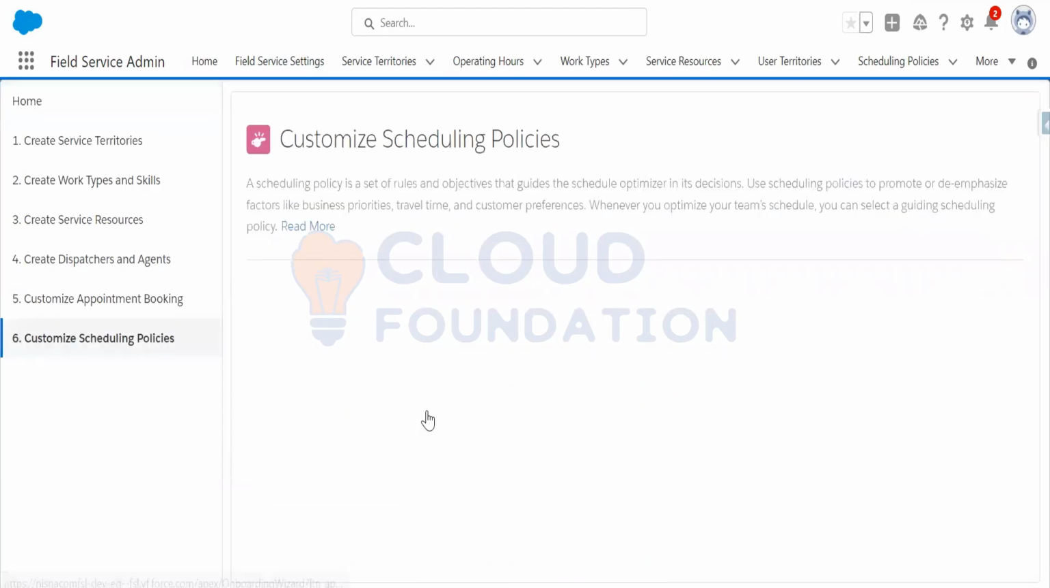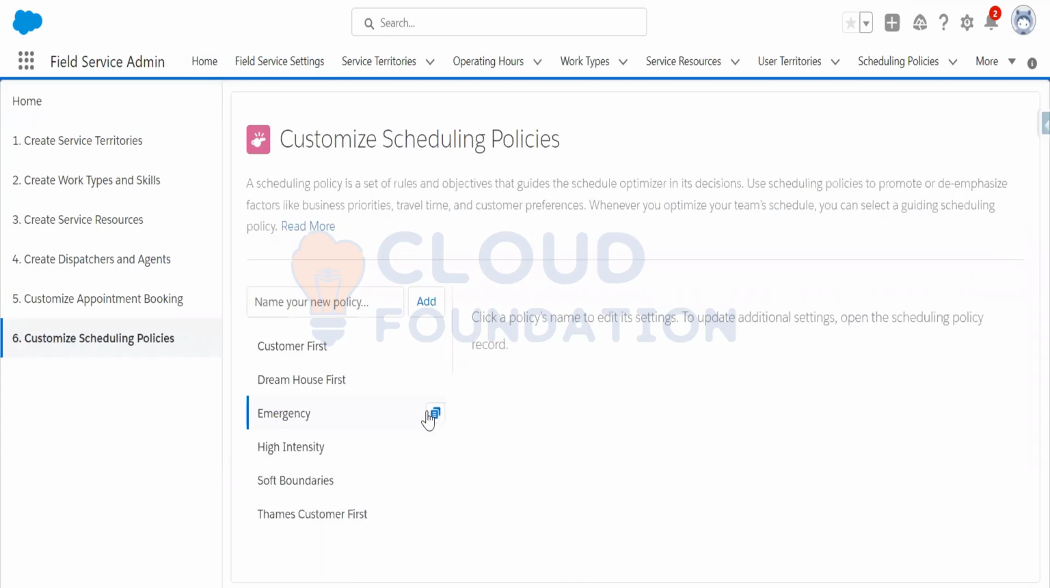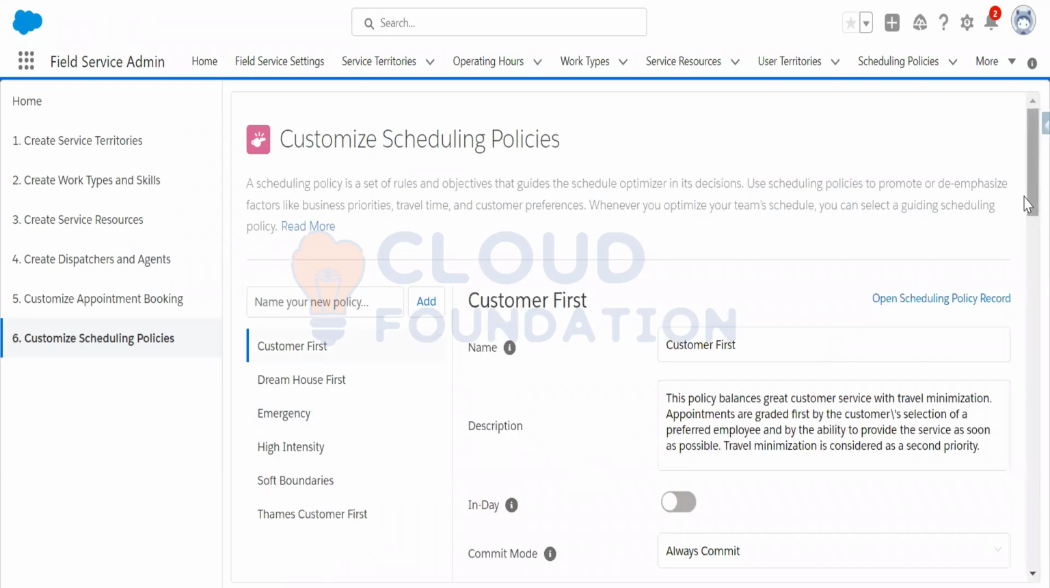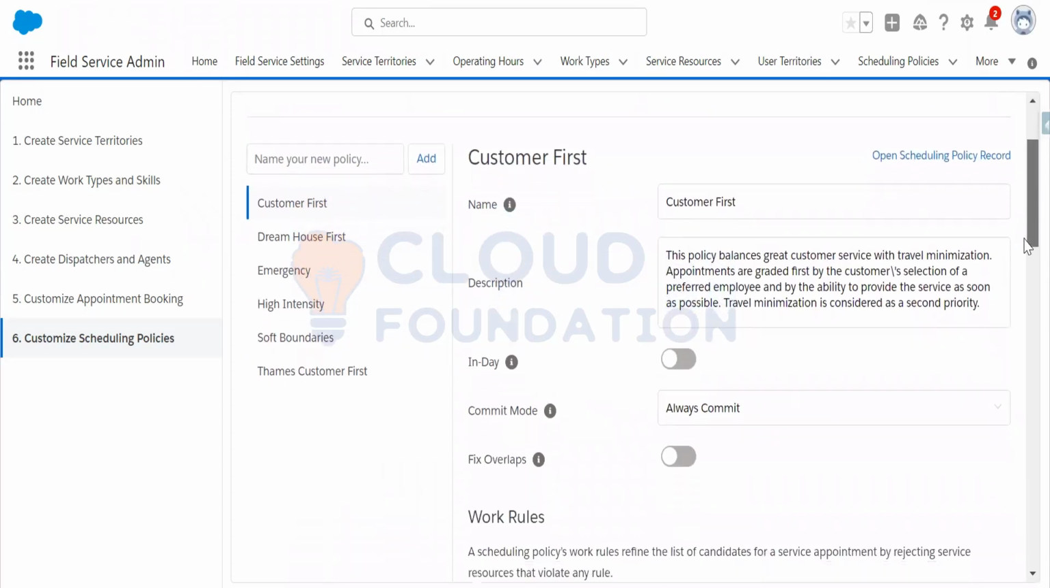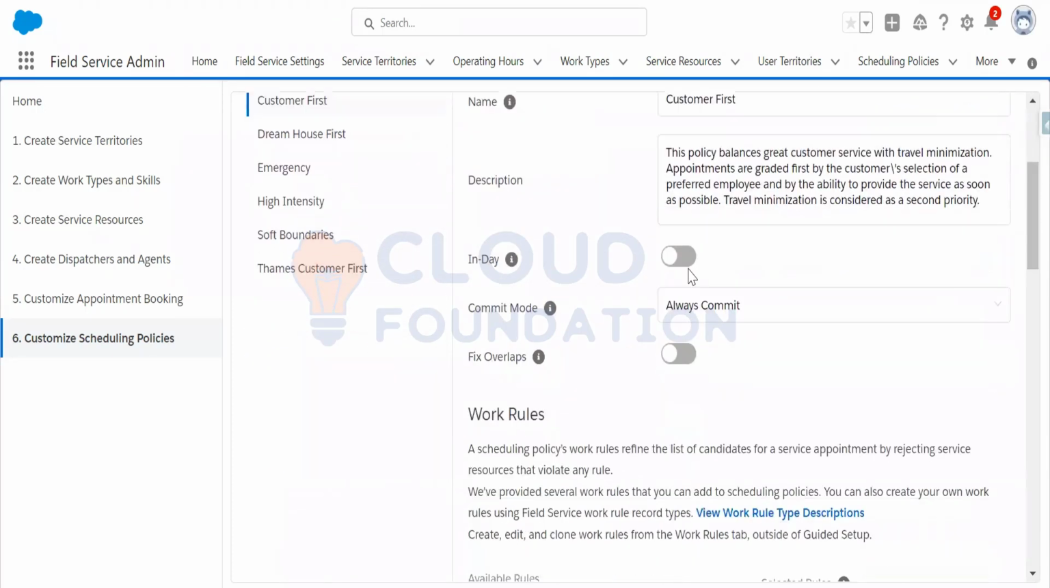And in the scheduling policies, suppose I am choosing the customer first scheduling policy. I would like to optimize that service appointment using the customer first scheduling policy from the dispatcher console. So if I click on customer first and scroll down, there is the India optimizations. You need to toggle it on.